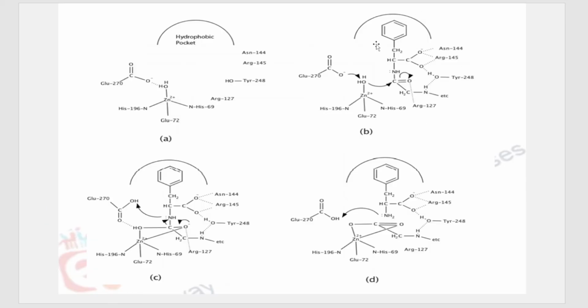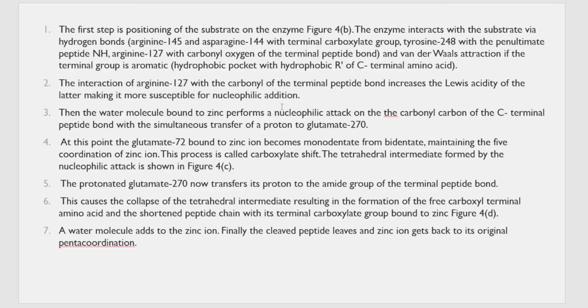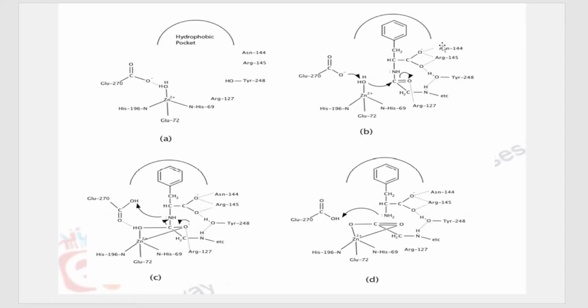You can see that the substrate is positioned next to the enzyme. And how are they connected to the enzyme? There is hydrogen bond formation with arginine, asparagine, and all of them, they form hydrogen bonding with the substrate that is coming.